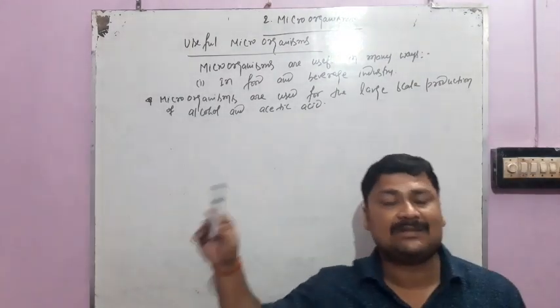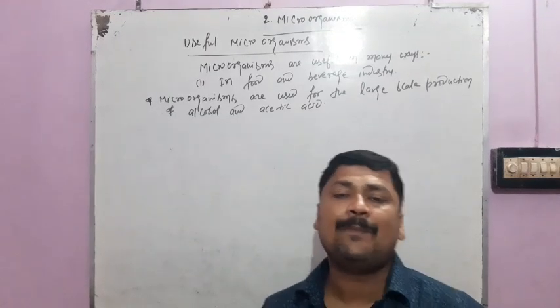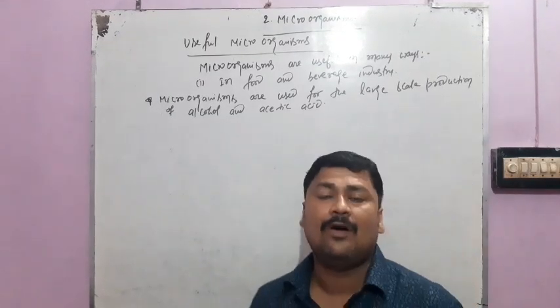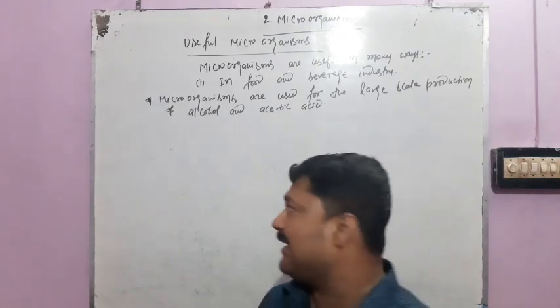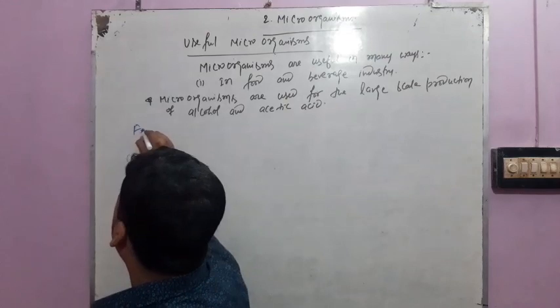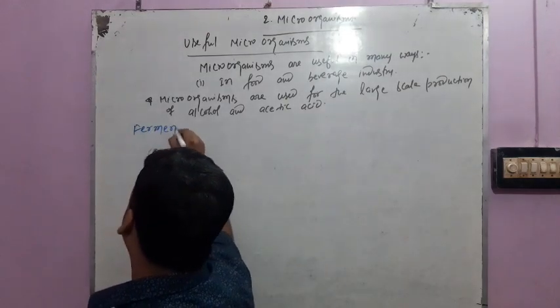Students, we have just discussed yeast. Yeast is very helpful for converting sugar into alcohol, and this process is known as fermentation. So we have to look here, fermentation. What is fermentation?